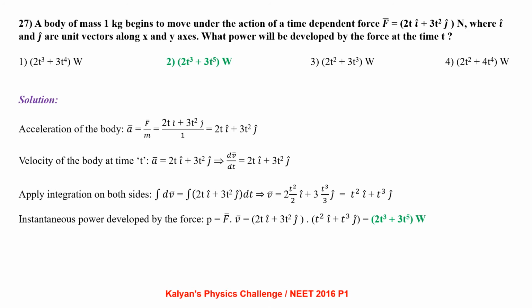From there we can find the velocity by applying the definition of acceleration. That is, acceleration is rate of change of velocity. So a bar equal to dv by dt. From there we get velocity on integrating on both sides. Integral dv equal to integral 2t i cap plus 3t square j cap dt. So we get velocity upon integration as t square i cap plus t cube j cap. Now the instantaneous power developed is the dot product of force vector and velocity vector, that comes out to be 2t cube plus 3t power 5 watt.